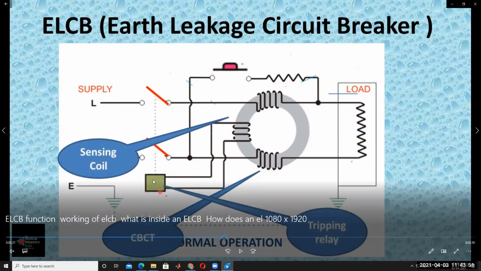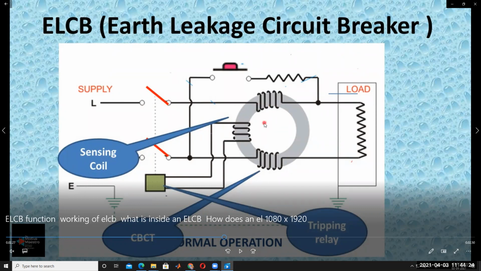The core balance current transformer has three different windings. Two of them have the same number of turns, but the turns of the sensing coil are changed according to our requirements. It is not fixed. These turns are not equal to those turns. Depending on how we operate the relay, the turns change. But these two have the same number of turns.